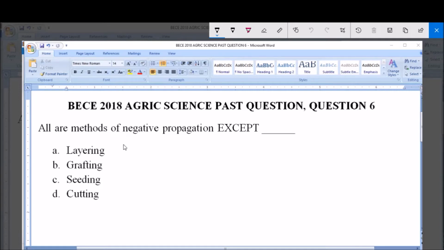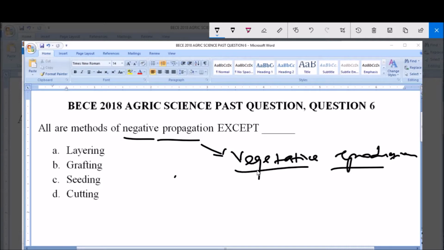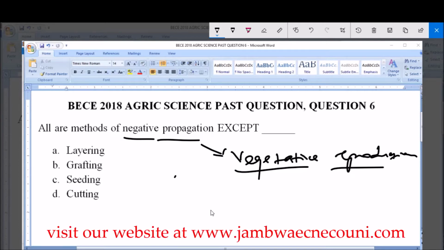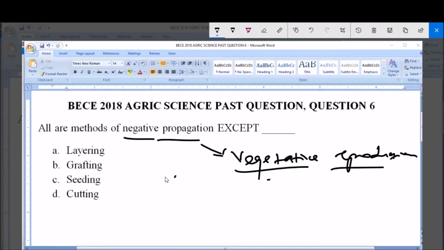This vegetative propagation here simply refers to vegetative reproduction. And like we know, reproduction simply refers to the process by which organisms give rise to new ones, that is, they give rise to new species. Now, in terms of plants, it is divided into the sexual and the asexual reproduction. And so the asexual reproduction is also known as the vegetative reproduction.